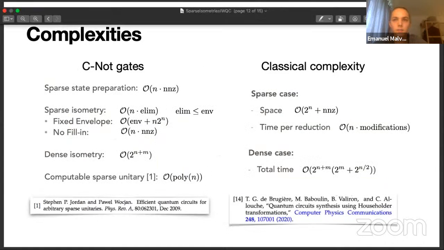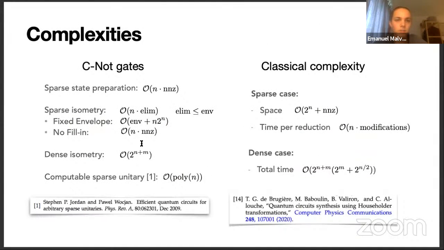So here we have a summary of the complexities, both of the CNOT gate counts and also the classical complexities. Not going to read them all again, except I'm going to mention that if you have a sparse unitary that is computable, meaning that you can write an efficient function that computes all of the entries. If you give it a row index, for example, you have to efficiently compute all of the entries in that row. Then it is computable, and in that case, you can implement this unitary using only a polynomial number of